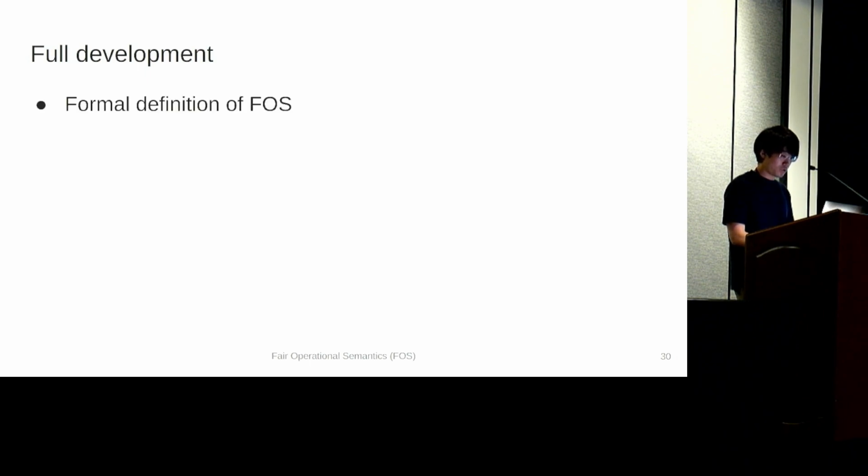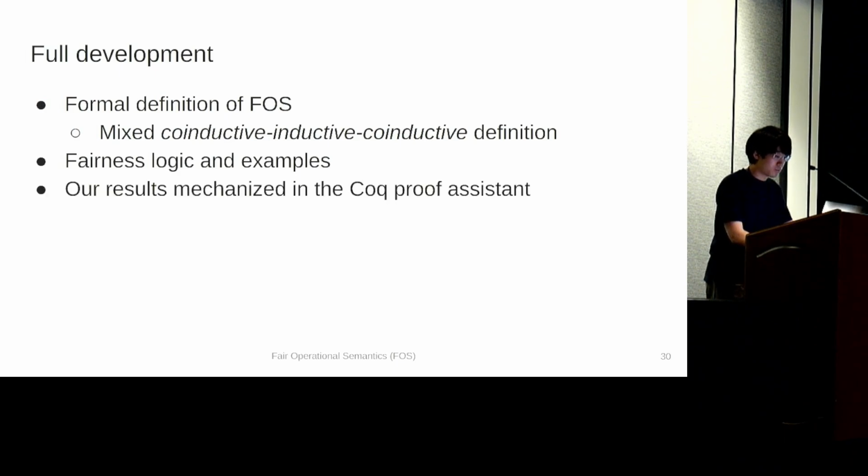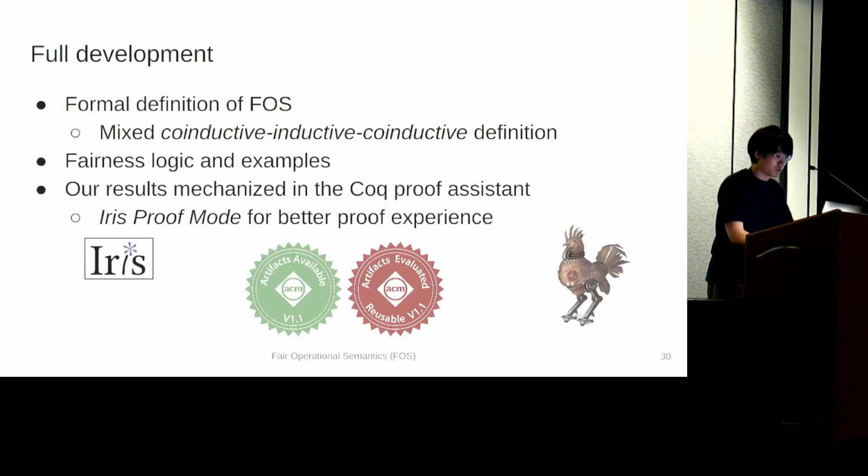For example, we present a formal definition of FOS, which is a mixed co-inductive, inductive, co-inductive definition. It's a difficult one. And we present a fairness logic and examples, and our results are mechanized in the proof assistant, and we instantiate the Iris proof mode for a better proof experience.